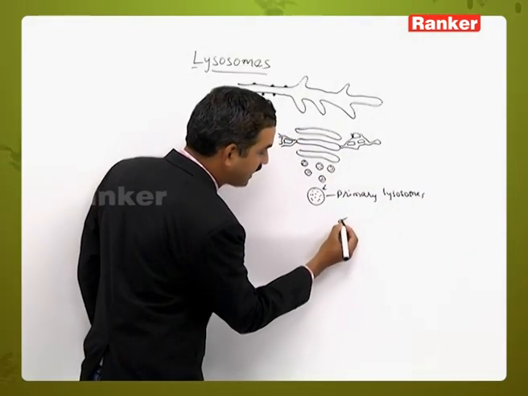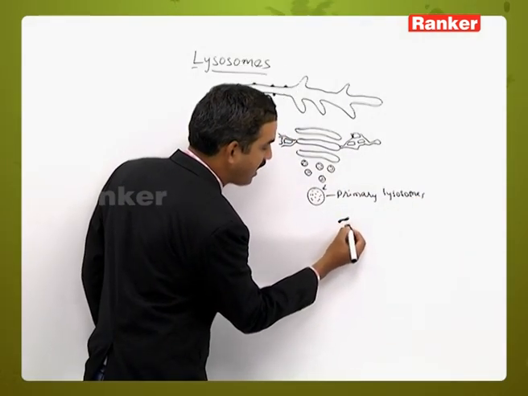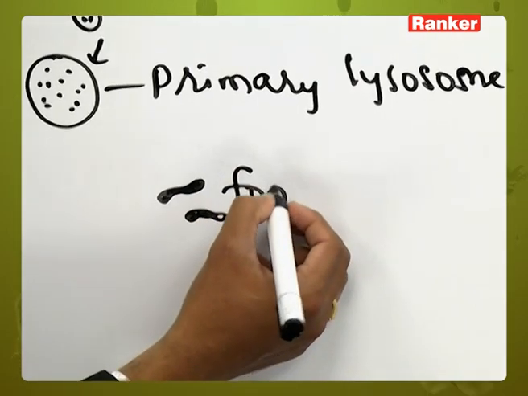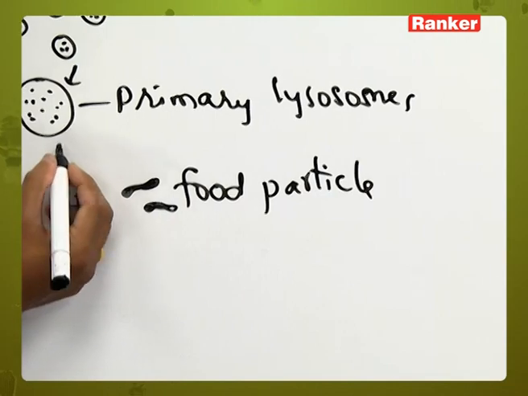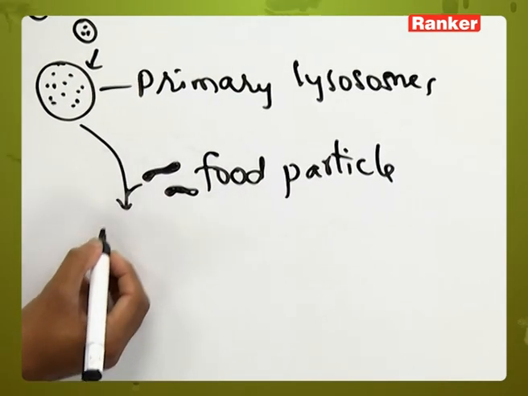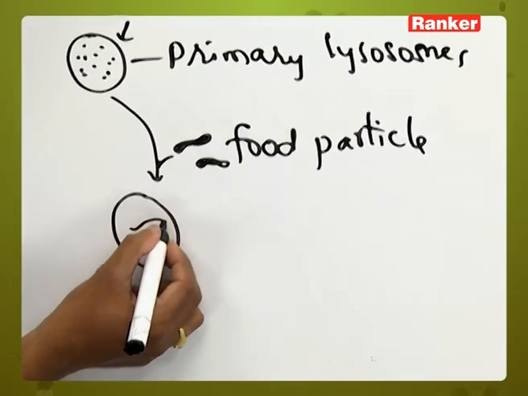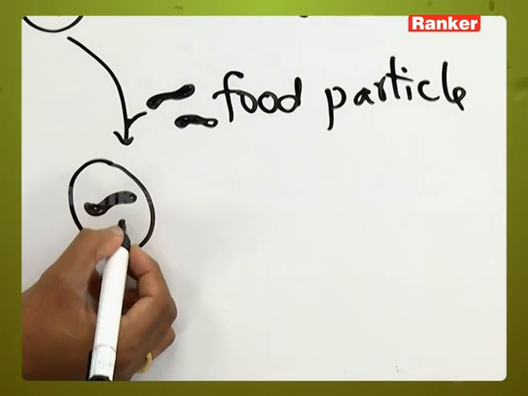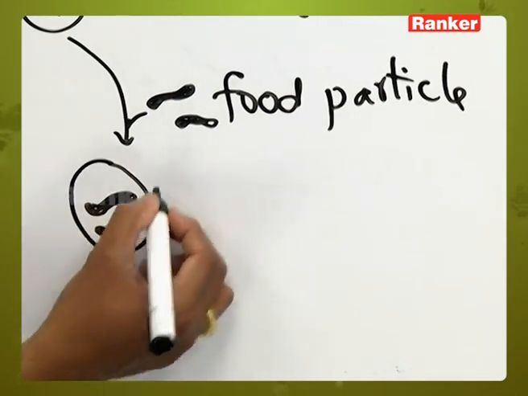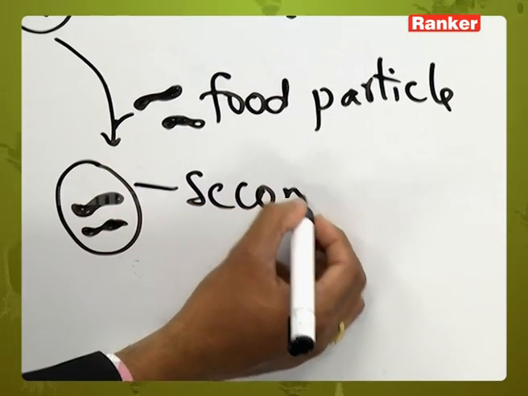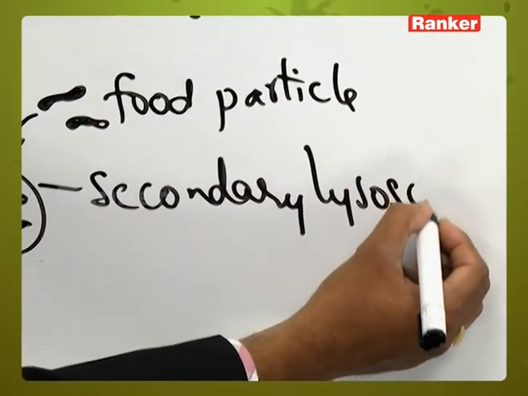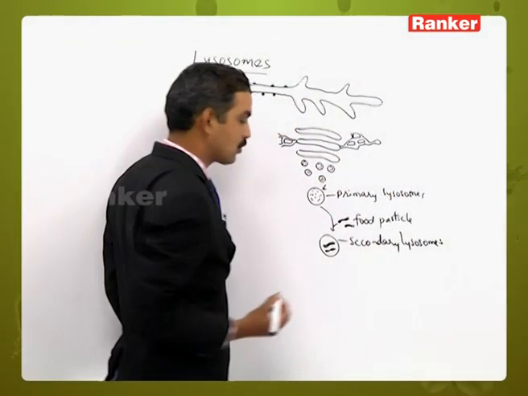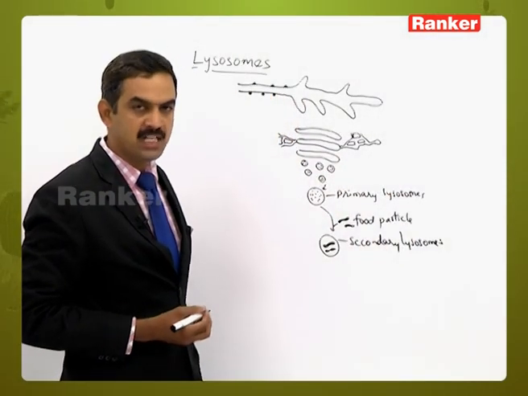If any food particle or any foreign particle enters into the primary lysosome, it will be converted into a secondary lysosome which contains the food particle. Now we call this a secondary lysosome, and inside the secondary lysosome, as we discussed, the digestion of the food particle will start.